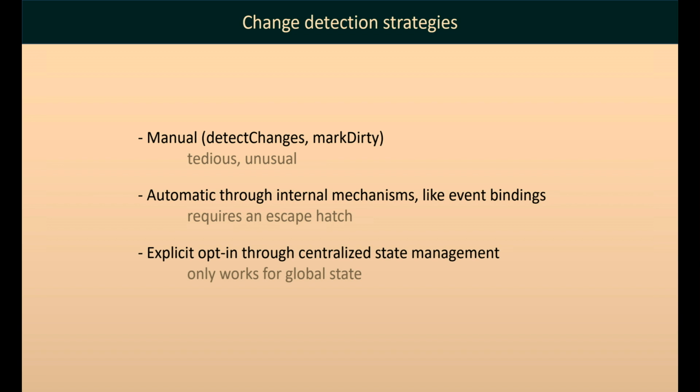And the better version, which there's a great chance that it will come true, is automatic change detection through some state management library like NGRX. The biggest benefit is that it's opt-in. So you yourself are connecting components to parts of the state. So you know for which components you will have automatic change detection and for which you won't.